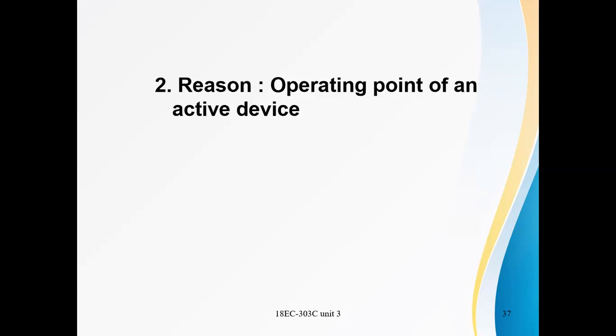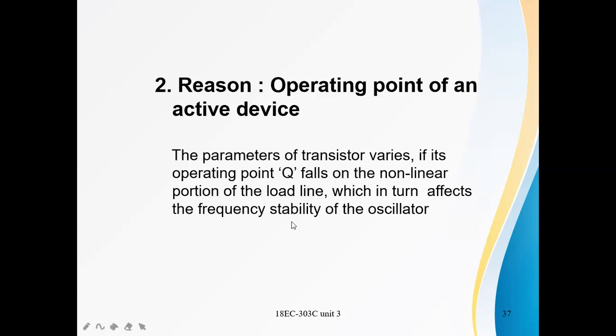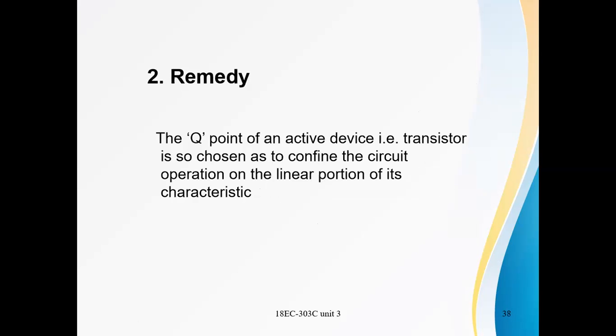The second reason for instability in the oscillator is the operating point of an active device. See, there is a transistor in this circuit, so this operating point varies. If the operating point Q falls on the nonlinear portion of the load line, it affects the frequency stability of the oscillator. Due to this variation in the operating point of the active device, the frequency also varies. What is the remedy for this reason?